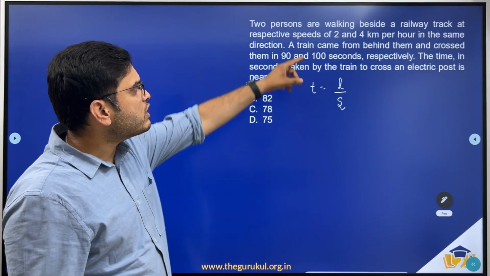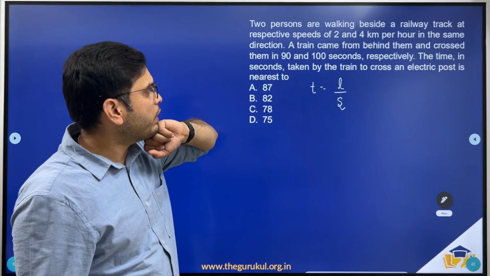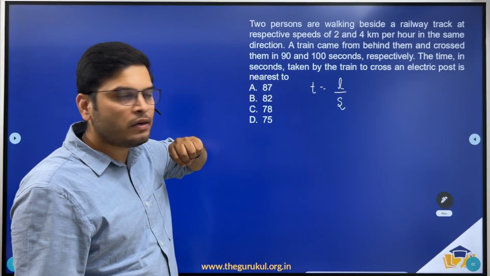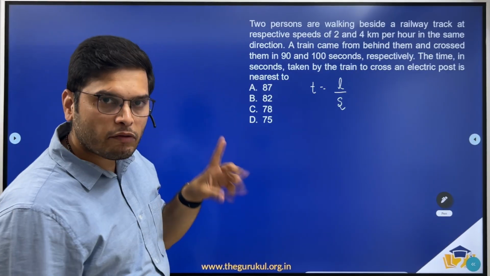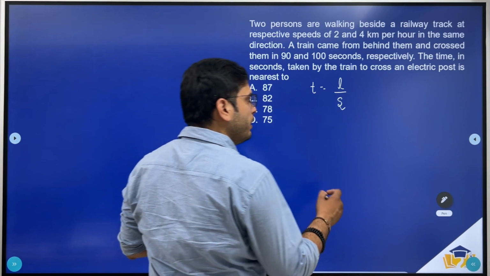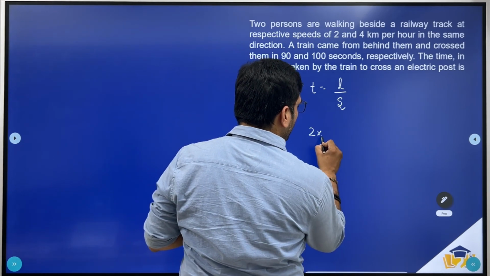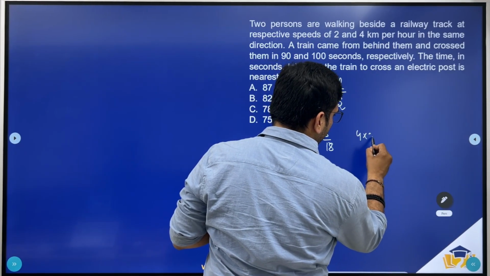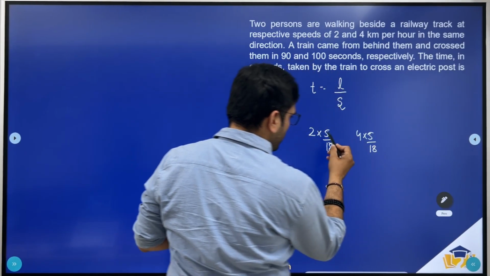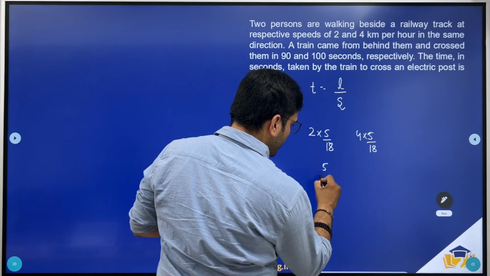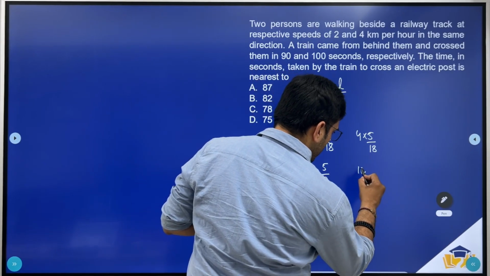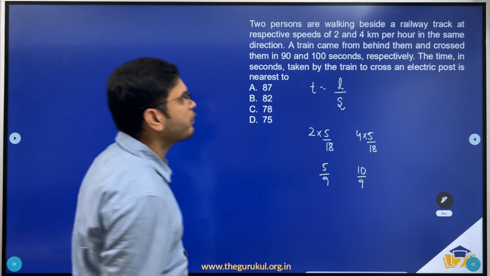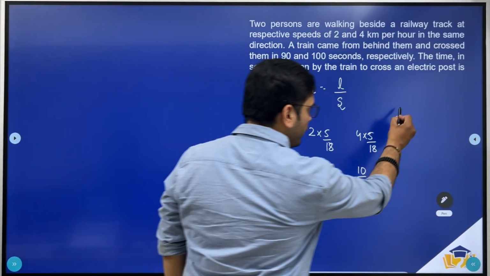Now please be careful, the speeds are given in kilometers per hour, whereas time is mentioned in seconds. So first let's convert their speeds into meters per second. That would be 2 × 5/18 and 4 × 5/18. So this becomes 5/9, and this would be 10/9. Done. Now let the speed of the train be s.